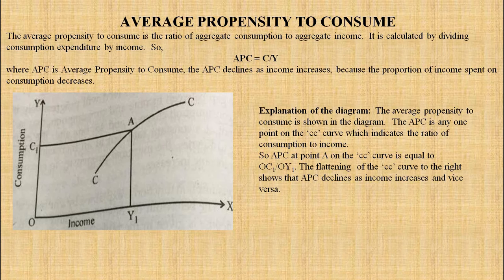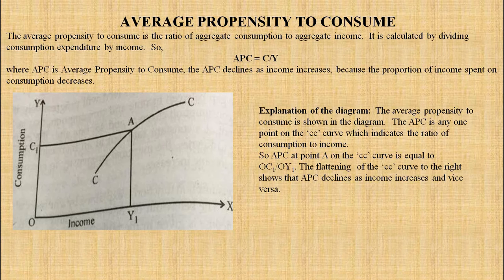So first we should know the average propensity to consume. The average propensity to consume is the ratio of aggregate consumption to aggregate income. It is calculated by dividing consumption expenditure by income.